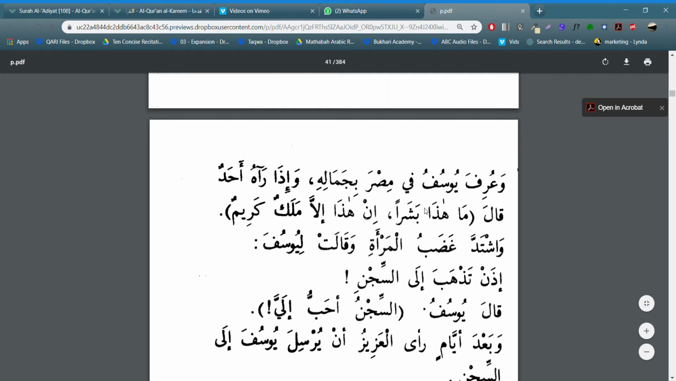Fi Misra is going to be jar majroor, and it's not Misri because Misra or Misrun is the place, it's Egypt, and it's partially flexible. بجماله is going to be jar majroor, مضاف مضاف إليه متعلق, back to the verb.